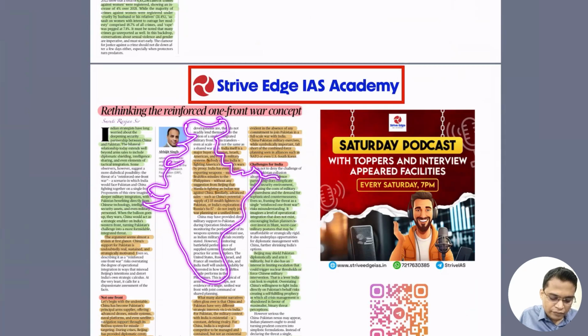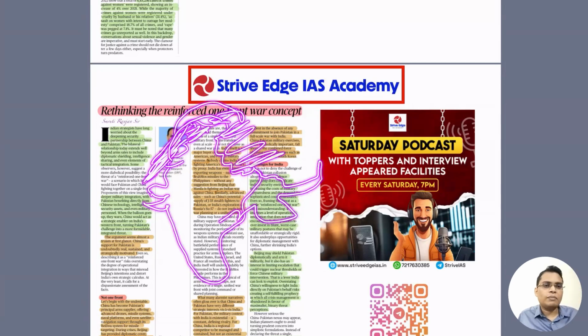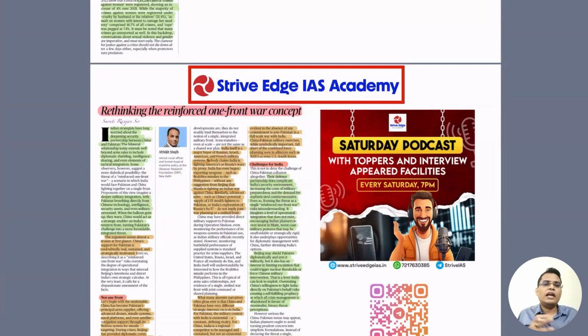I'm just giving the India map, so please don't scale it. So here we are facing, here it is Pakistan, here it is China. So earlier we believed in a two front war or one front war. But what is happening now? Both China and Pakistan are acting together, which is very dangerous for us.